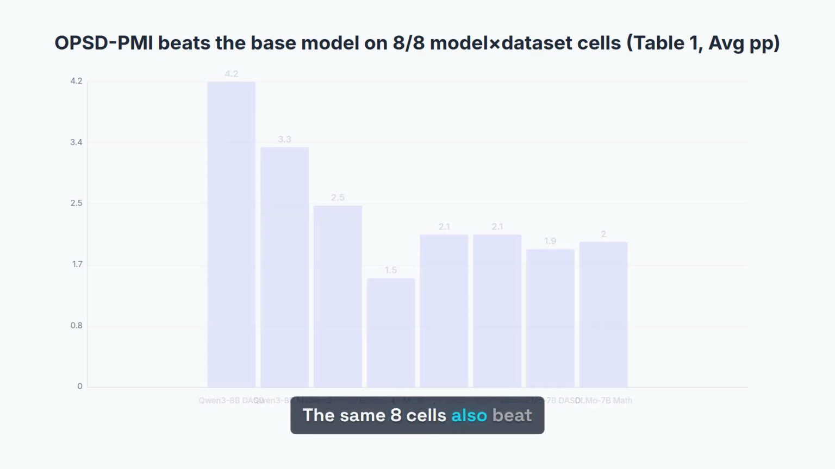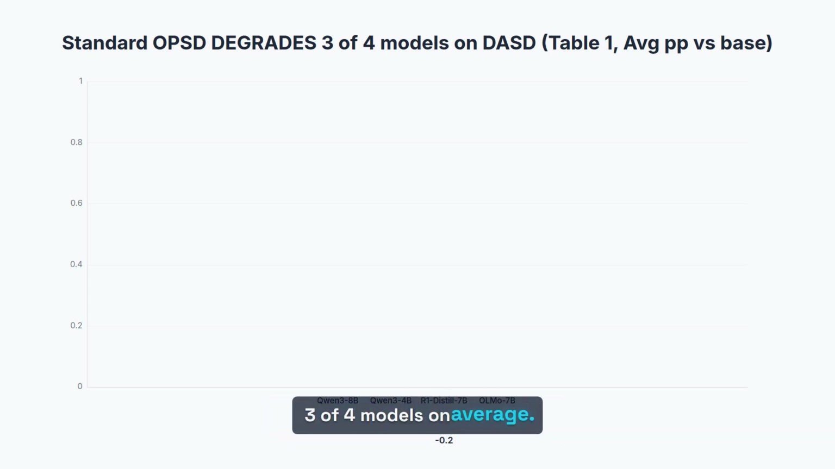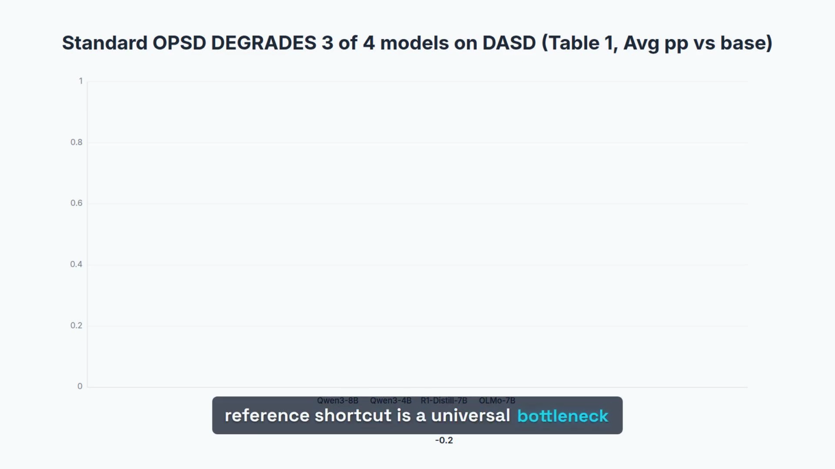The same 8 cells also beat standard OPSD, every single one. Standard OPSD is not just weak, it is harmful. On DASD, it degrades 3 of 4 models on average. Qwen3 8B minus 0.9, Qwen3 4B minus 0.7, OLMo minus 1.5, only R1 near 0 at minus 0.2. On MathCoT, it gives a marginal gain only on Qwen3 8B, plus 0.5, and degrades the other 3, OLMo suffering the largest drop at minus 2.3. The reference shortcut is a universal bottleneck for long chain-of-thought models, regardless of architecture or training data.